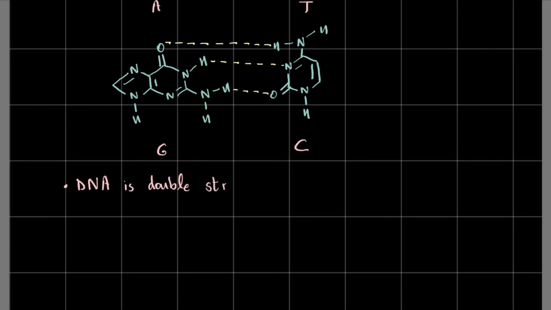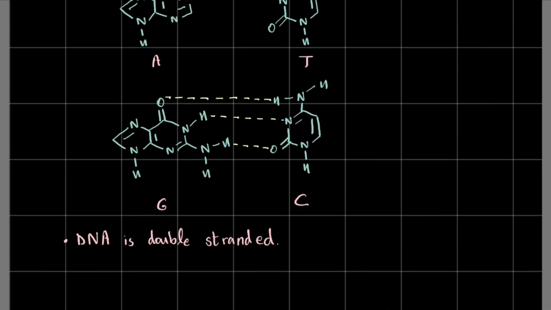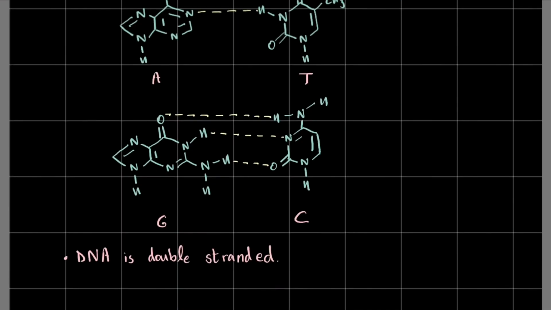So these are the two major inferences which can be drawn from Chargaff's rules, right? DNA is double stranded, and adenine binds to thymine and guanine binds to cytosine. Okay, so these are the two major inferences. Now we finally go to the juicy bit right here.